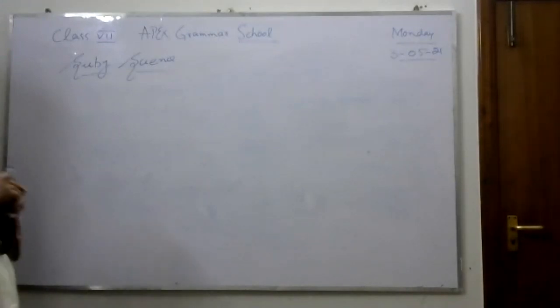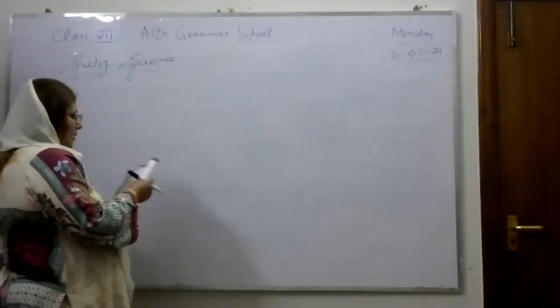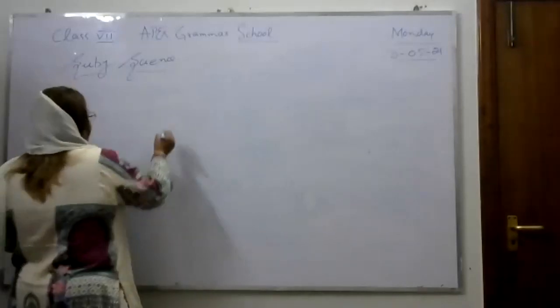Now we will discuss the changing of state with the help of a graph.